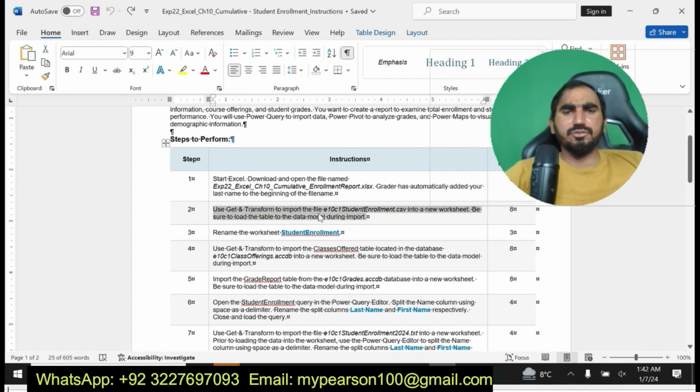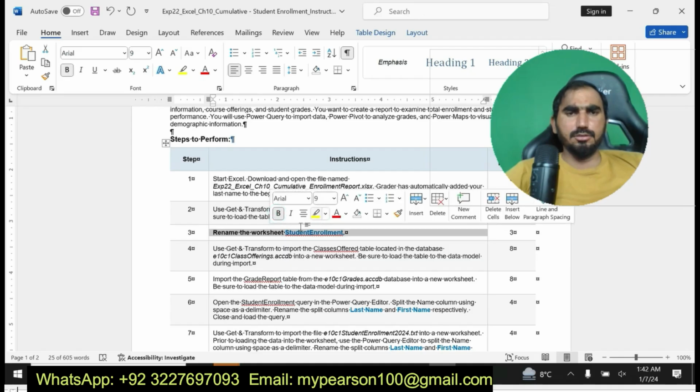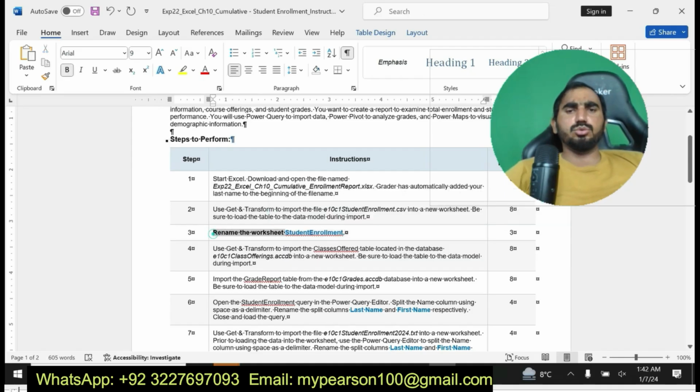Use Get and Transform to import the file 10 series students enrollment CSV into a new worksheet. Be sure to load the table to the data model during the import. Okay, now I'm going to show step number 2. Rename the worksheet students enrollment. Okay, now I'm going to rename the worksheet with students enrollment.